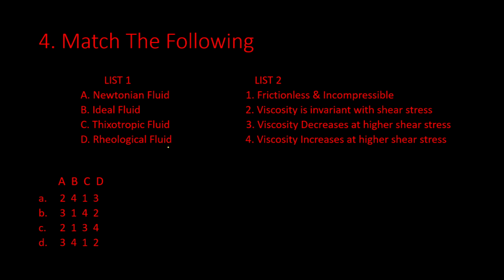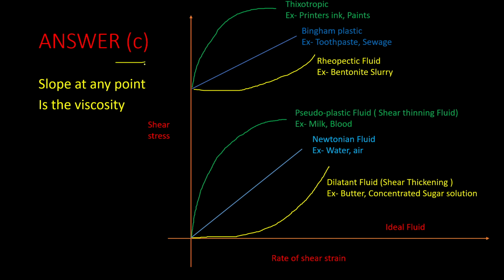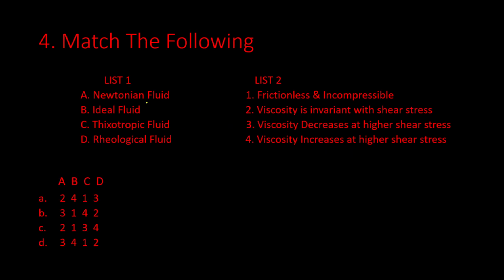So the answer for this question is C. This is the diagram which shows different types of fluids and their corresponding examples. Slope at any point is called viscosity in this diagram. So let's see now the first, that is Newtonian fluid.